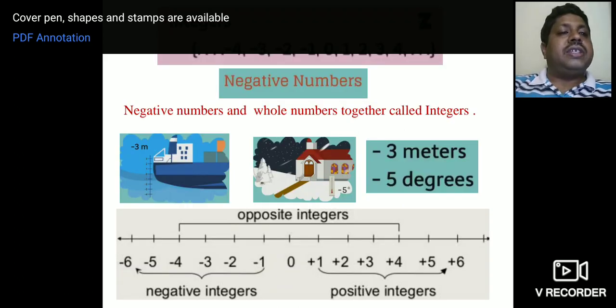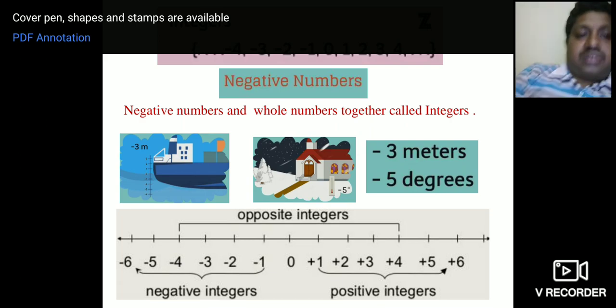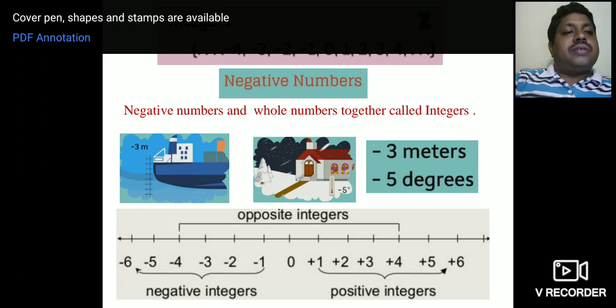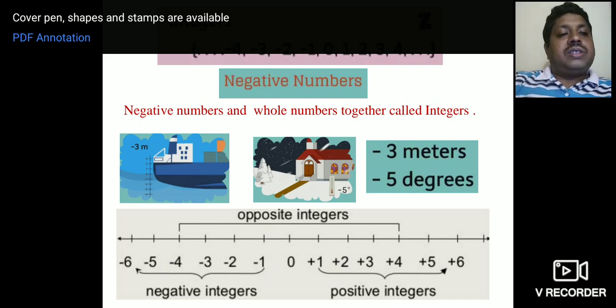Next number type is integers. Children, you can observe 0 in the middle, on the left hand side you can see negative integers, and on the right hand side you can see positive integers. Negative numbers and whole numbers together are called integers.